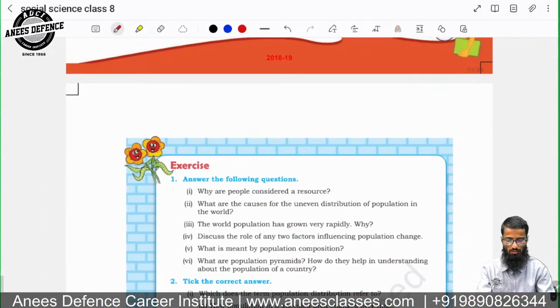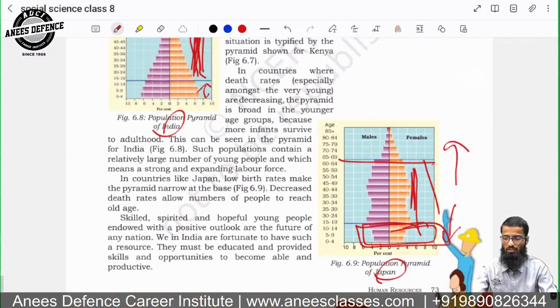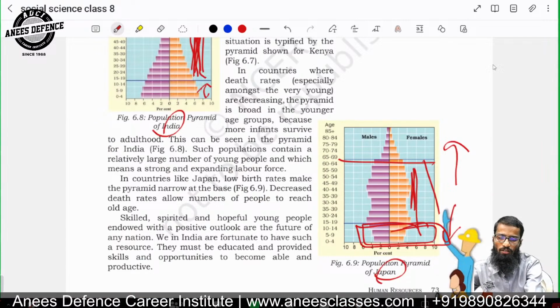So this was for today. So tomorrow we will continue with the chapter first of class 9 NCERT. So I will suggest you to come reading the NCERT class 9.